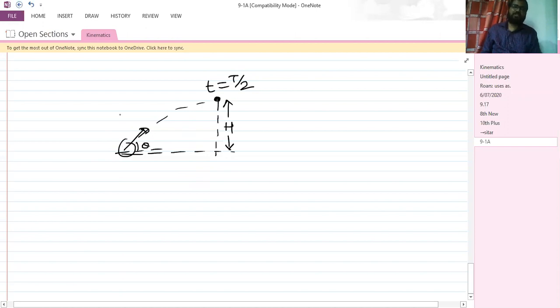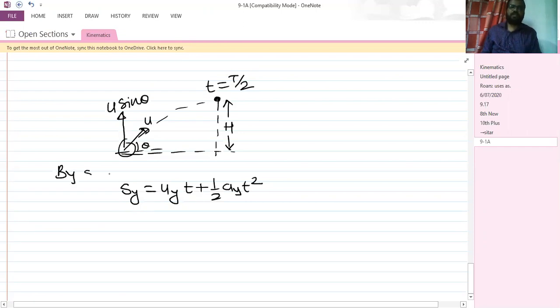So in vertical direction, what is the initial velocity which we have? u sine theta. So we can apply the second kinematical equation: displacement in y direction is equal to uy into t plus half ay into t squared. What is sy?